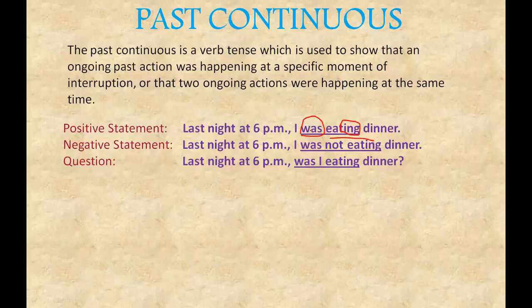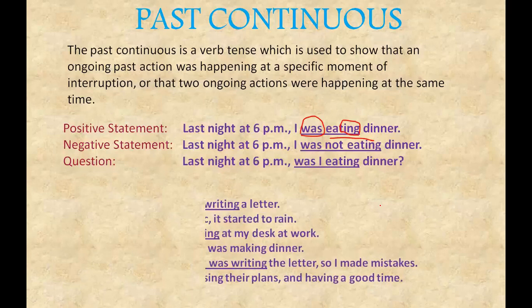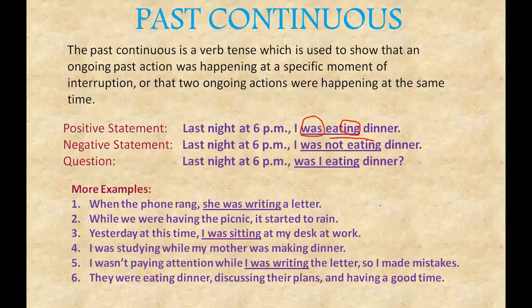I was eating dinner. Last night I was not eating dinner. So in a question it would be last night was I eating dinner, or were you eating dinner? Was he eating dinner? We'll see more examples. When the phone rang, she was writing a letter. While, see here, one action. What is that action? When the phone rang.